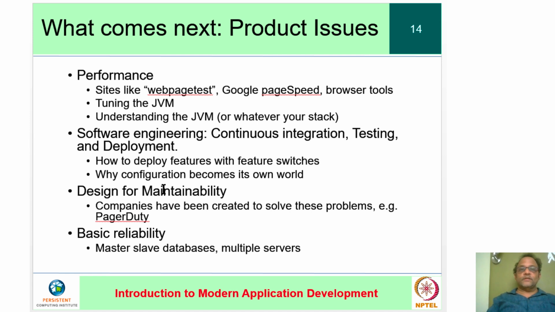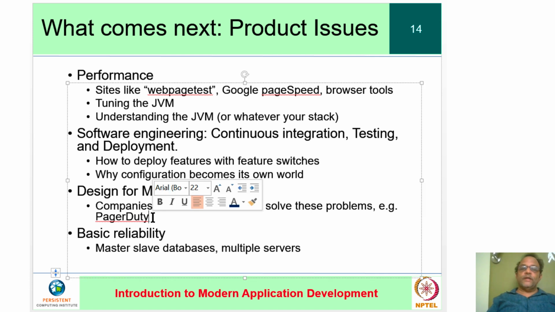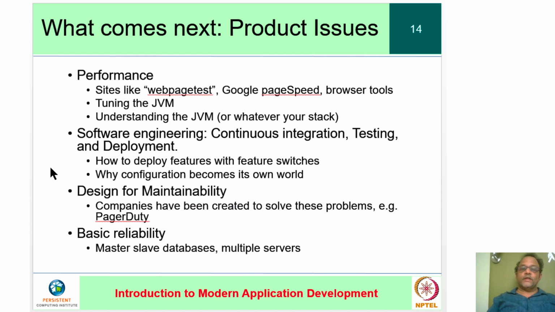You will need people around to fix problems. And typically nowadays, developers and ops teams work very closely together at some level at any rate. In fact, entire companies have been created to solve this problem. For example, once upon a time, people used to build paging systems of their own in case of problems. And now there exists a company called PagerDuty, which automates that particular task.